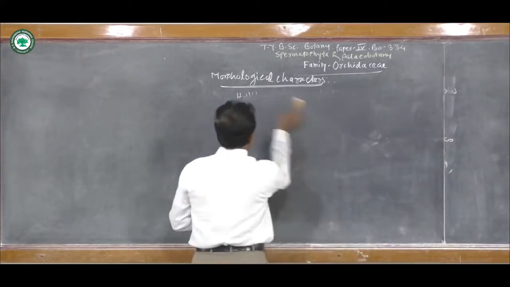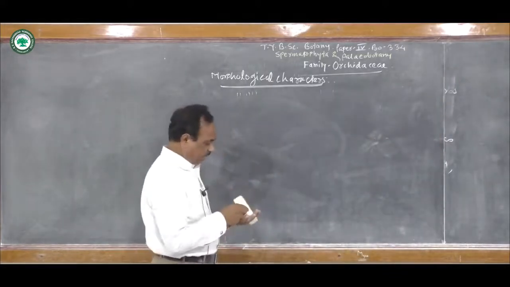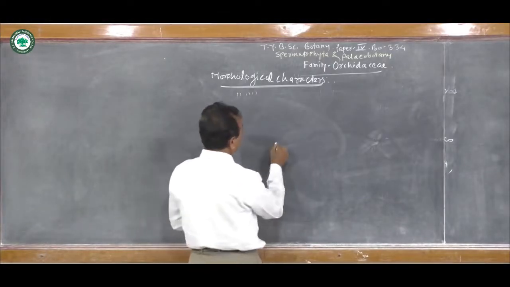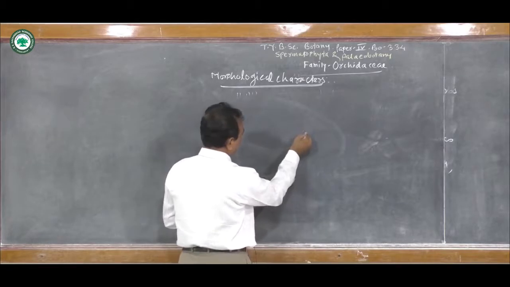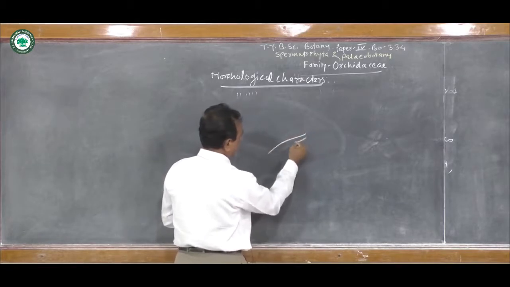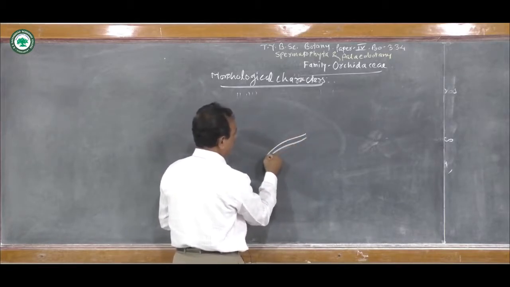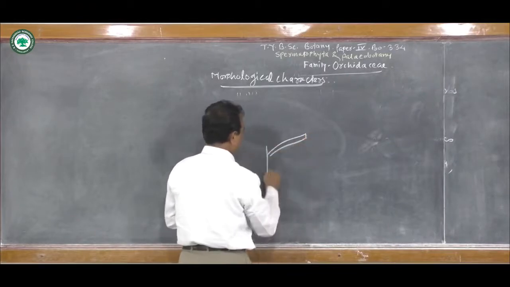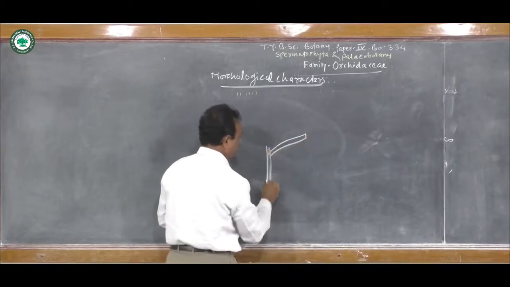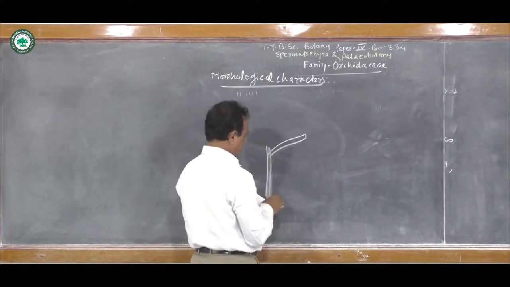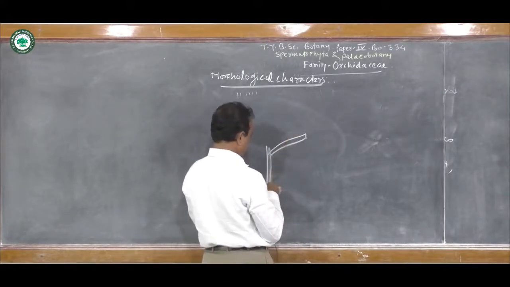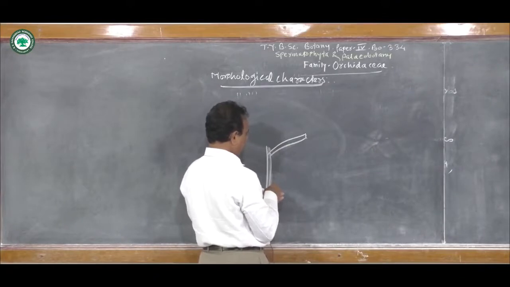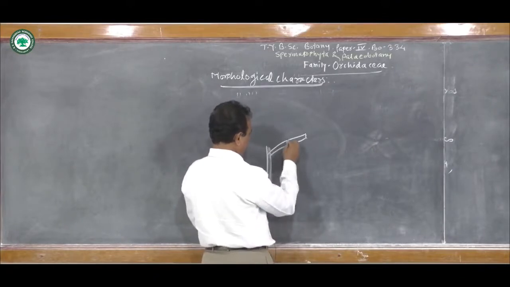Now here, if we see the arrangement of the leaves and the roots, in case of the epiphytic orchids, these orchids grow on the support of a plant, and when they grow, they show the presence of three types of roots.